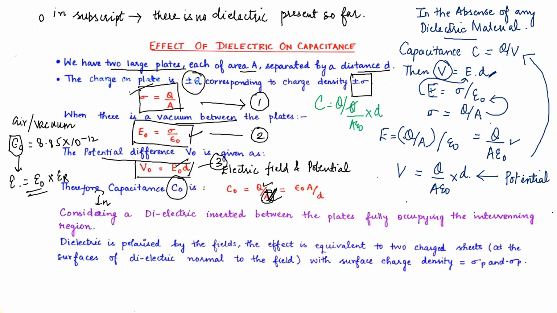This Q and Q will get cancelled. So C equals 1 upon D upon A epsilon naught. So this will go up and we will get C equals A into epsilon naught by D. See, this is exactly the same as we have written here in the notes. So this is how we have derived and came to the conclusion that C equals A epsilon naught by D.